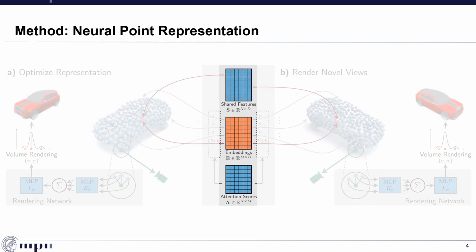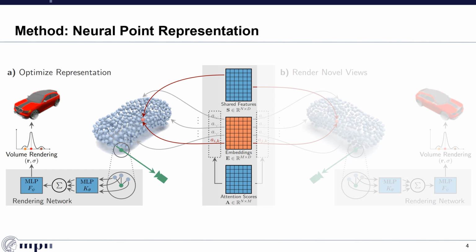At the heart of our method is a neural point representation that is comprised of a point cloud with attached feature vectors. We tackle the point cloud prediction separately. We factorize the point features into instance-specific embeddings and category-level attention scores, mapping the embeddings to point identities. Additionally, we concatenate per-point shared features that learn a basic category template.